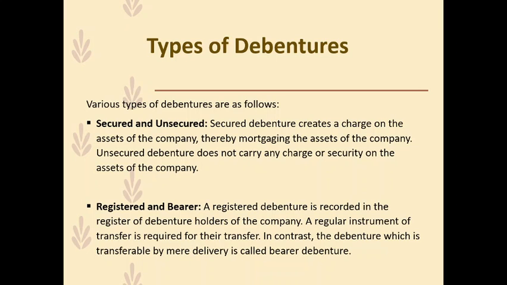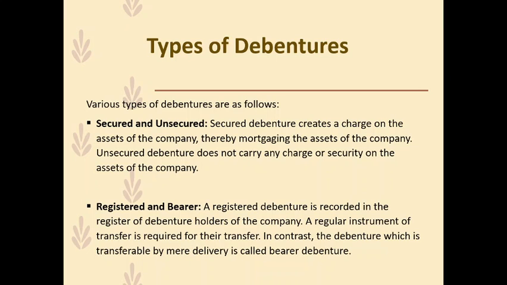They are issued by mortgaging the assets of the company, and thus they are secured. That is, the return on them is assured. Now unsecured debentures do not carry any such charge or security on the assets of the company. Now second is registered and bearer. A registered debenture is recorded in the register of debenture holders of the company.